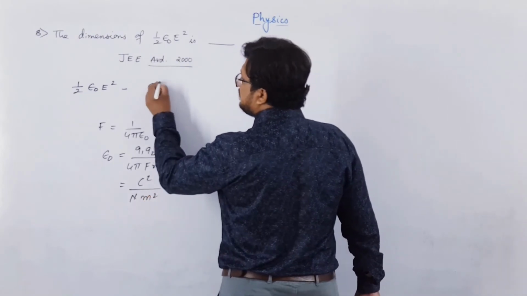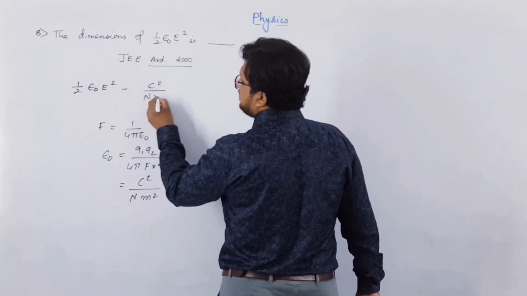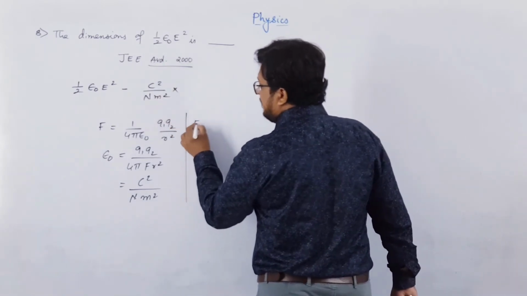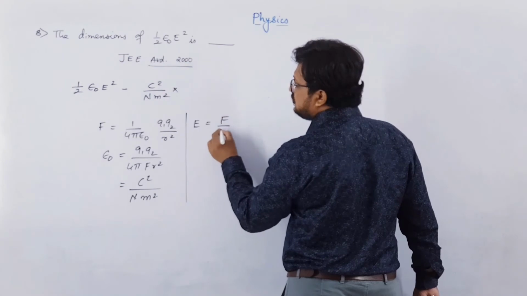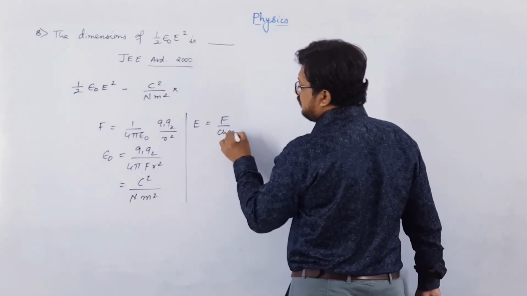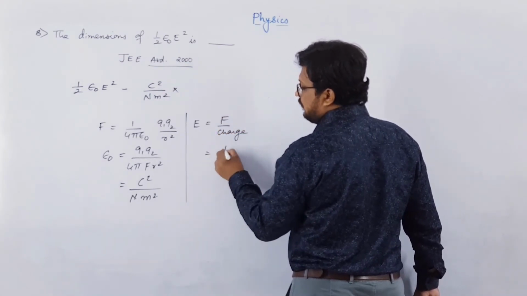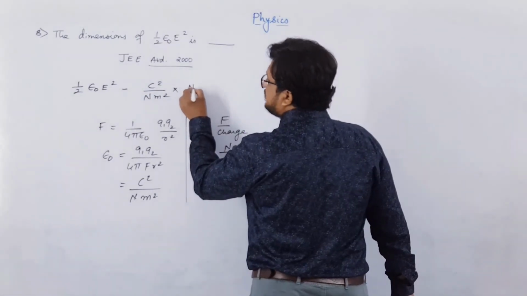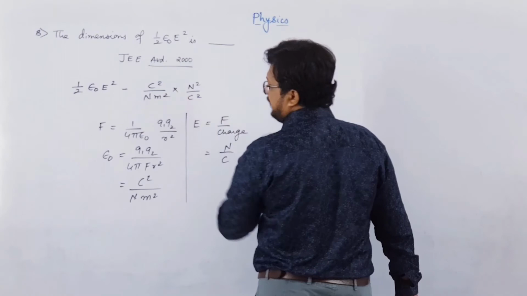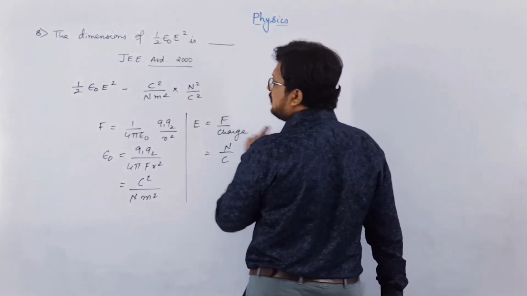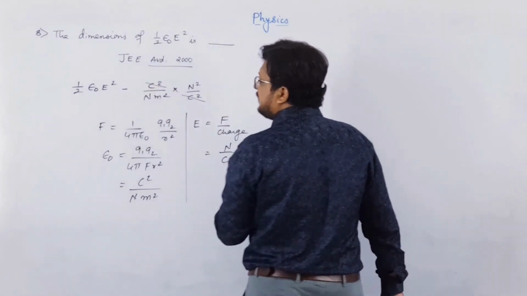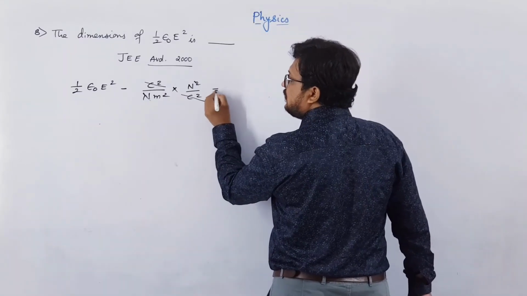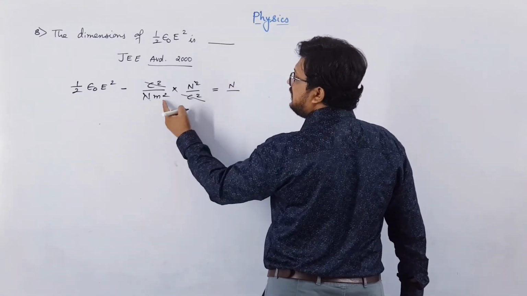So it is coulomb square upon Newton meter square, into what is electric field? Basically electric field is force upon charge. Force per unit charge is electric field. Now force is Newton and charge is coulomb, so Newton per coulomb. So square of that, Newton square upon coulomb square. So coulomb square will get cancelled out, and one Newton and Newton will get cancelled out. So this will be equal to Newton over meter square.